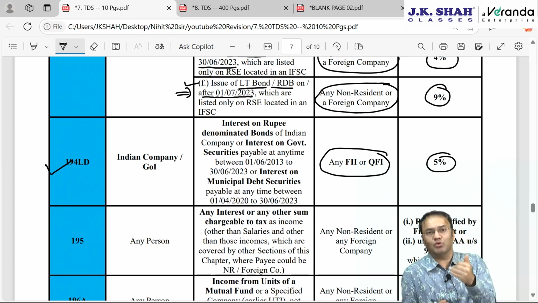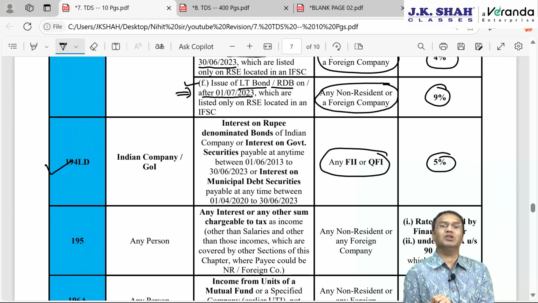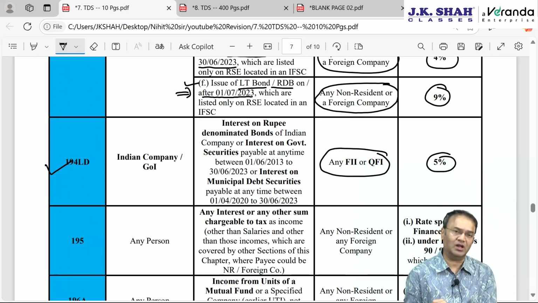If the payment is more than 50 lakh up to 1 crore, then 10% surcharge. If the payment is more than 1 crore up to 2 crore, then 15% surcharge. If the payment is more than 2 crore but up to 5 crore, then 25%. And if the payment is more than 5 crore per annum, then surcharge rate will be 37%.